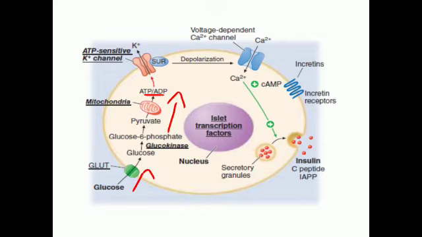This ATP inhibits the ATP sensitive potassium channel. As a result, the potassium ions are not able to move out. So the repolarization process doesn't occur and the beta cells remain in the state of depolarization. As a result, the voltage gated calcium channels open up and calcium influx occurs inside the beta cell. Once the calcium is inside the beta cell, it results in the granules containing the insulin molecule fusing into the membrane of the beta cell, and they are ultimately secreted out.